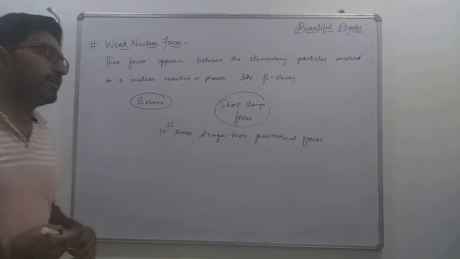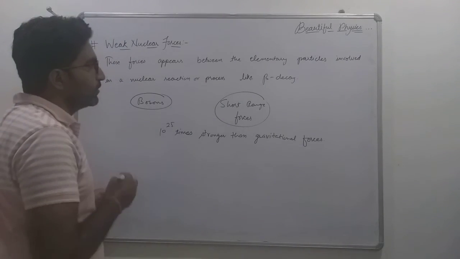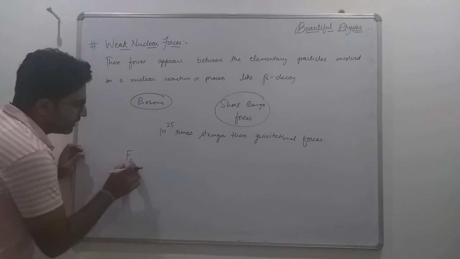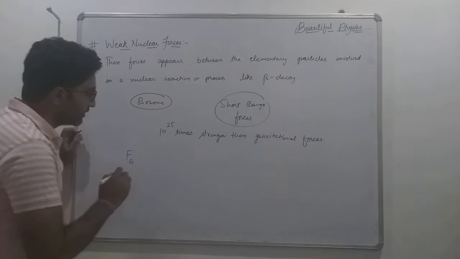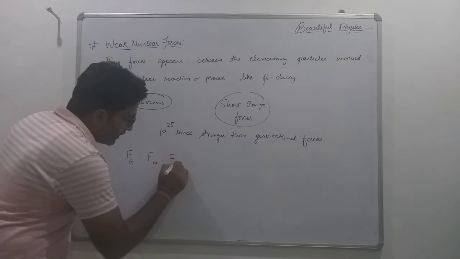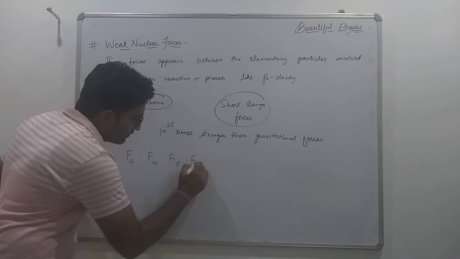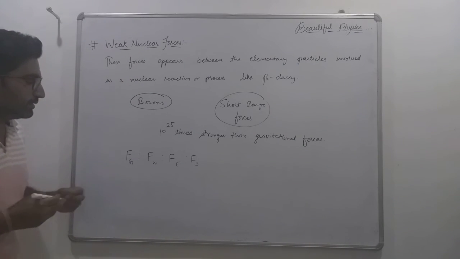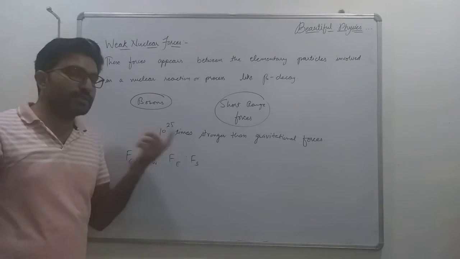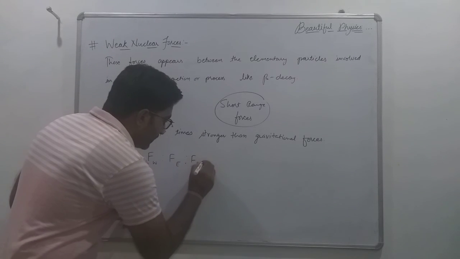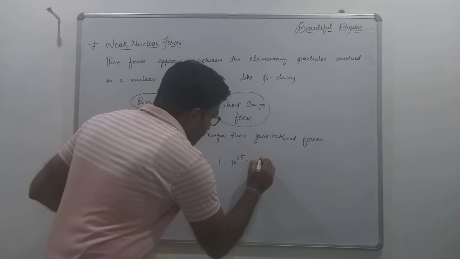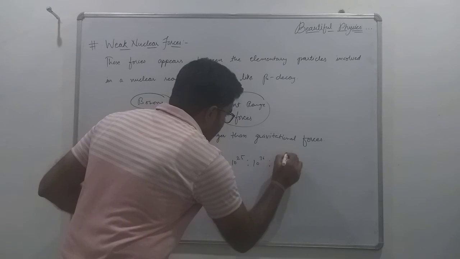If we take the ratio of gravitational force, weak nuclear force, electromagnetic force and strong nuclear force, representing them as Fg, Fw, Fe and Fs, where Fg is the gravitational force, Fw is the weak nuclear force, Fe is the electromagnetic force, and Fs is the strong nuclear force, then the ratio is 1 : 10^25 : 10^36 : 10^38.